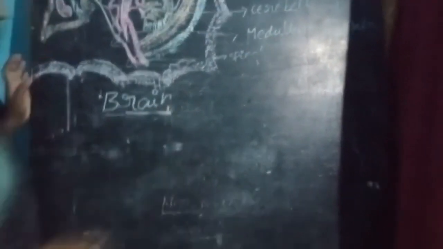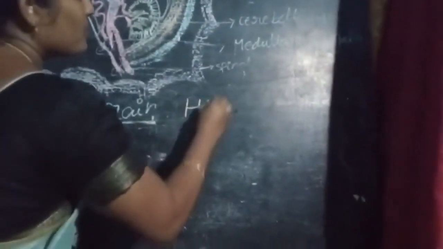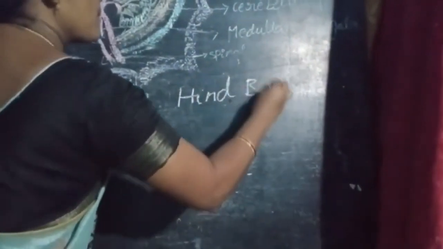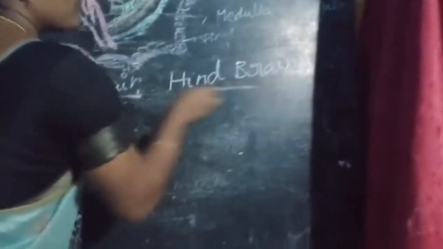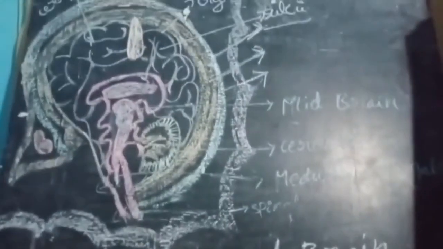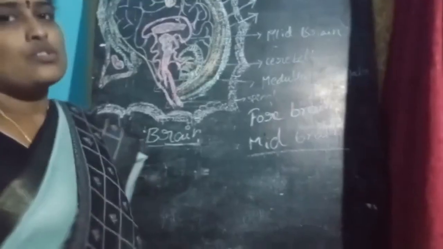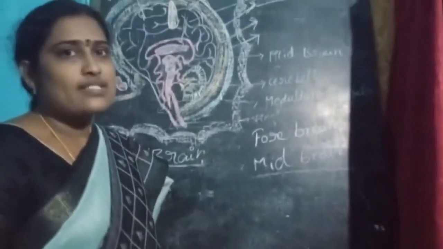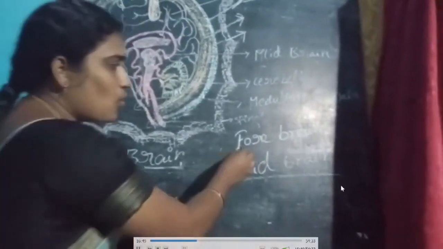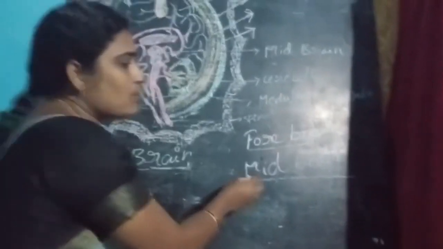Next one is the hindbrain. Sorry students, before I discuss the hindbrain, let us first discuss the midbrain.